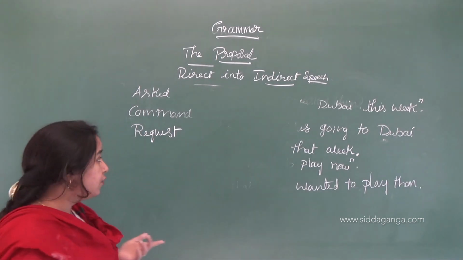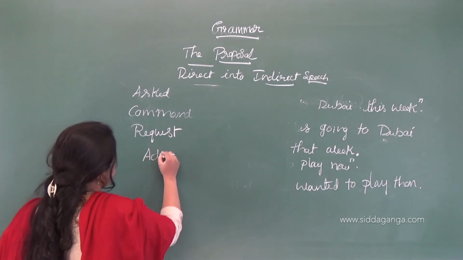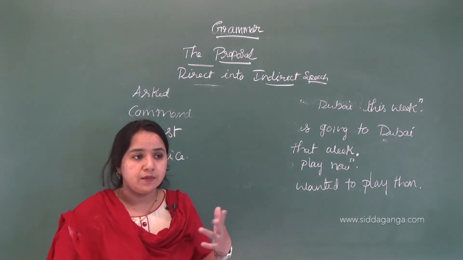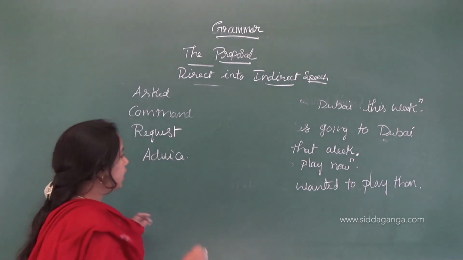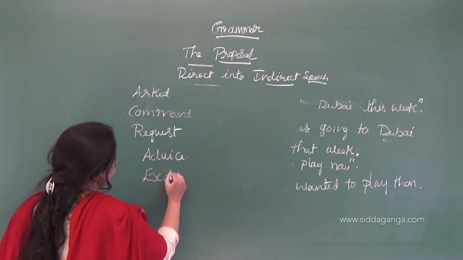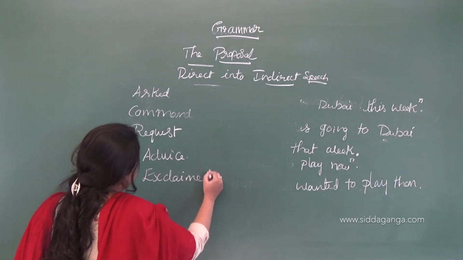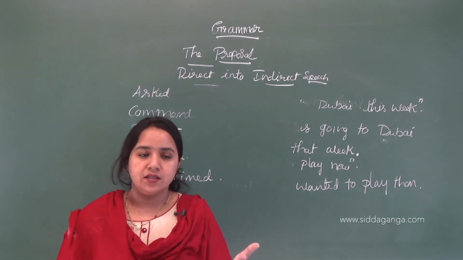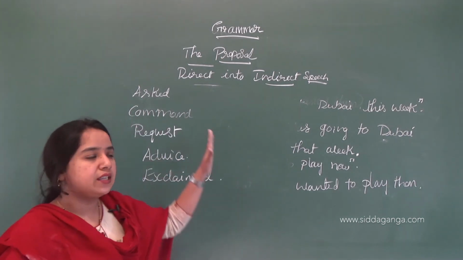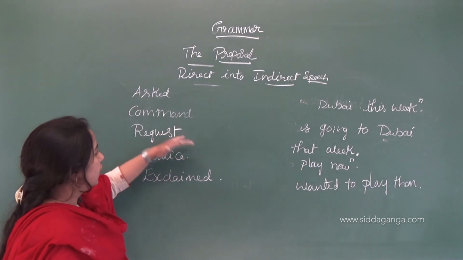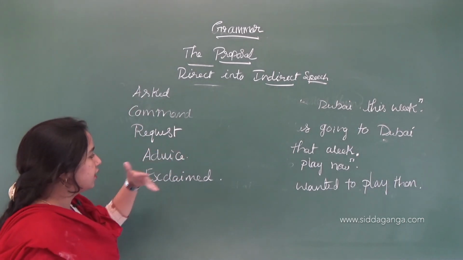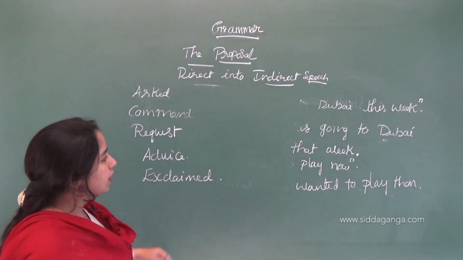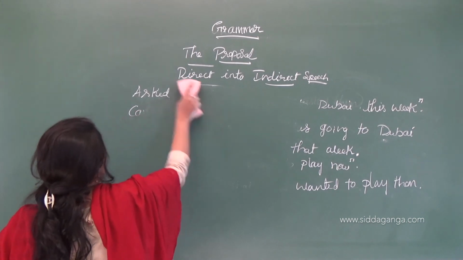Then advise, you can take advise. If the sentence is an exclamation, you can use exclaimed. So instead of using said always, we can also use these words like asked, commanded, requested, advised, exclaimed. Okay, so this is about reported speech.